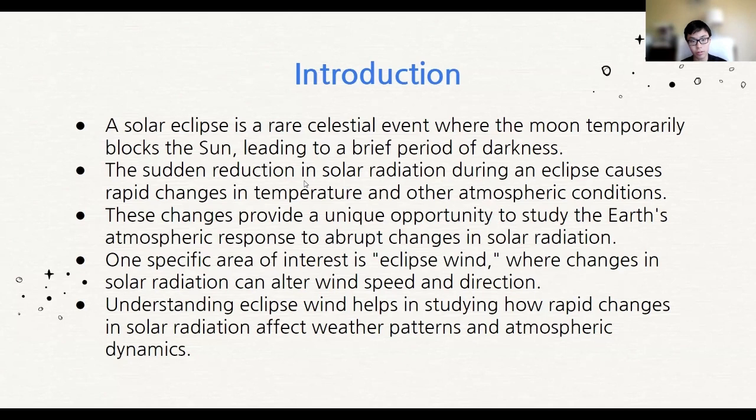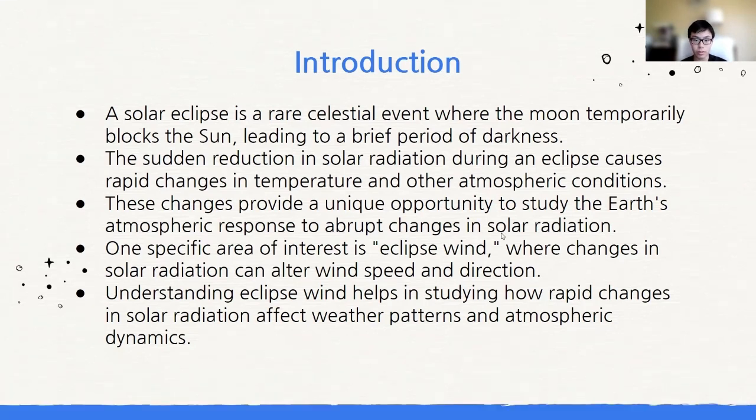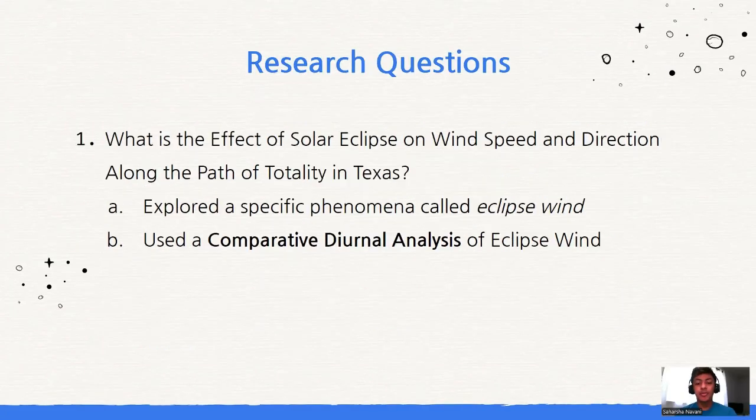One specific thing we looked at is the eclipse wind, where these changes affect wind speed and direction. Understanding the eclipse winds could help in studying how rapid changes in solar radiation affect weather patterns and atmospheric dynamics. Our main research question is, how does the solar eclipse affect wind speed and direction along the path to totality in Texas? We explored this by comparing the eclipse day to the week around it.